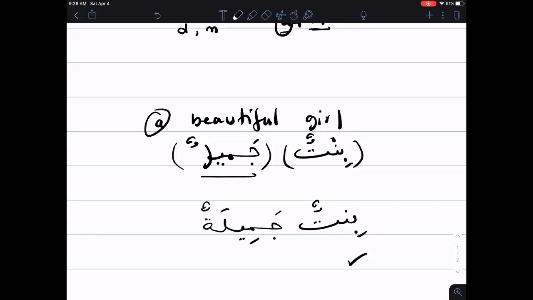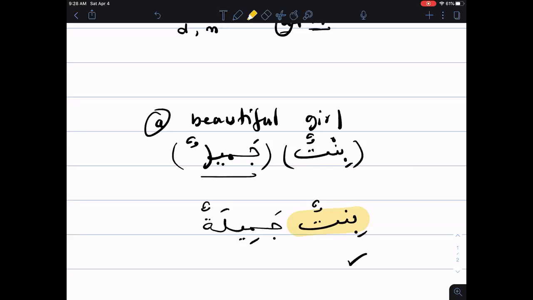Here, as we said last time, even though this one doesn't have a ta marbuta, it's still a feminine word because bint is a daughter, a girl. We're indicating something feminine, right? So that's how we do the adjective.